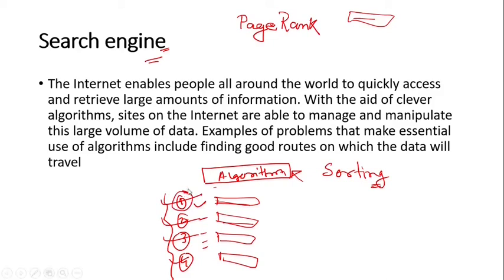For that a lot of information has to be processed. First, let us say you type the term algorithm itself. The search engine will first find in which pages this term is actually available, and out of those pages, which pages have maximum centrality and prestige.